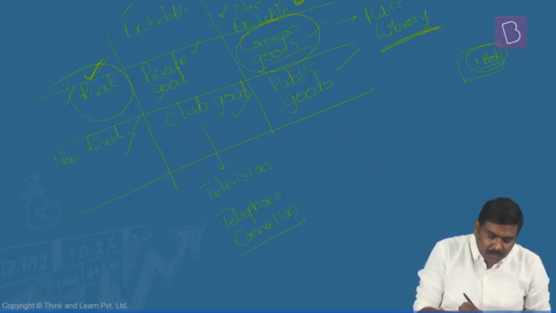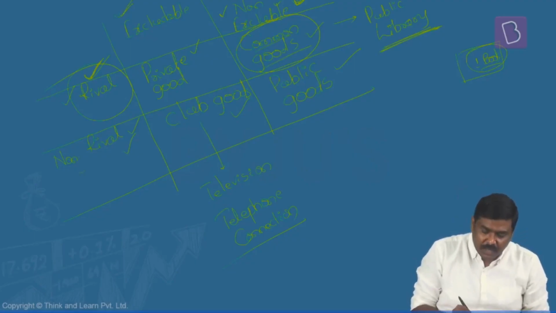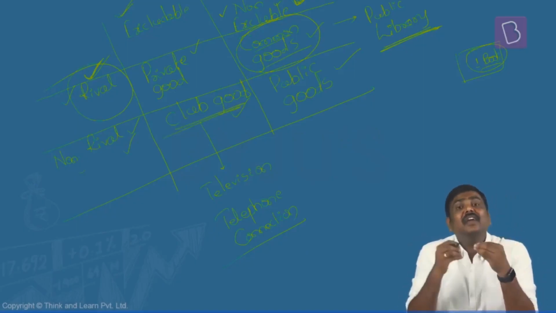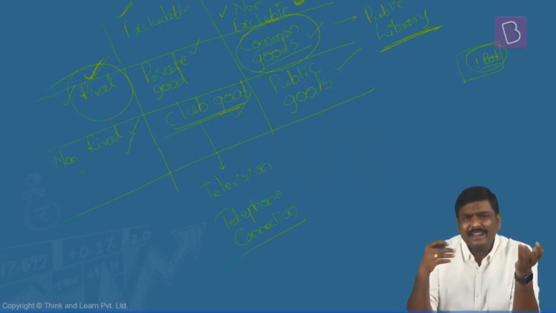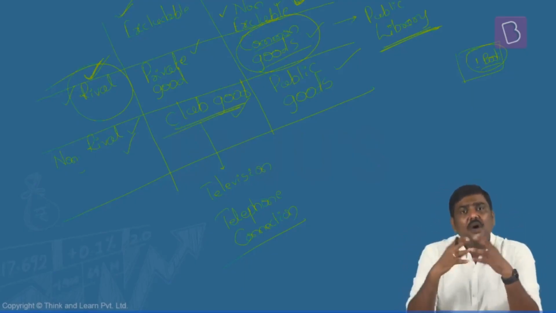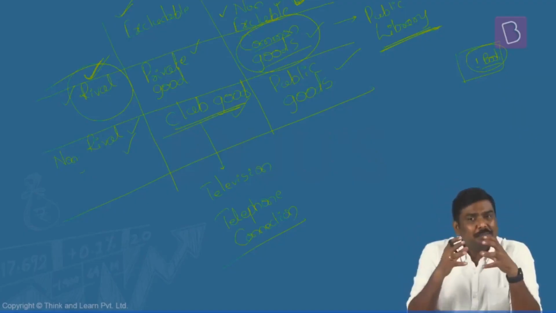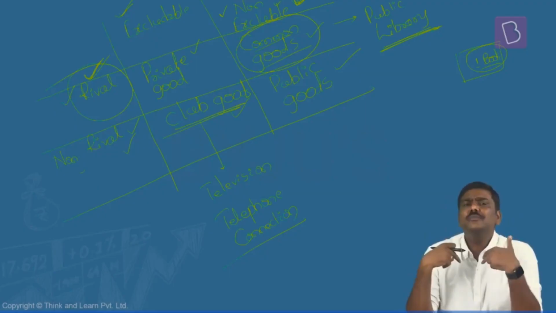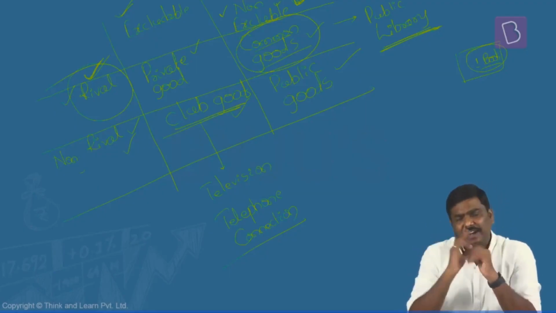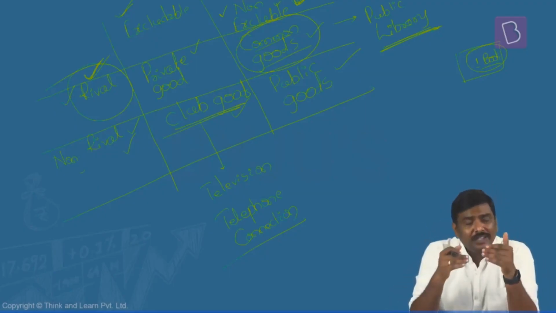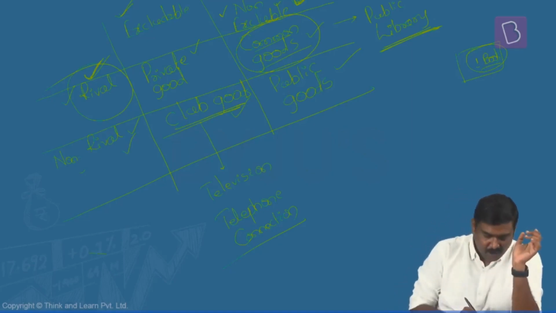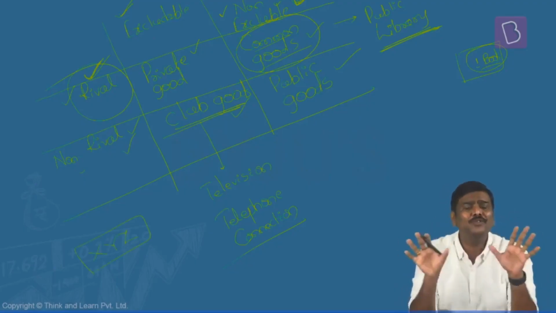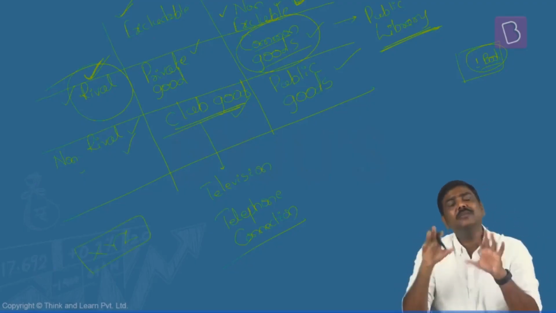Now, what about those particular goods which are non-rival as well as excludable? These are club goods. For example, let's say the TV connection that you have used. It could be Airtel connection, Tata Sky, whatever it is, or telephone connection that you are using. Now, can I simply say that when you are making a call, I can also make a call using the same service provider? If both of us have got the connection, let's say being provided by one telephone service provider XYZ, whatever the name of the company, don't worry. When you are making a call, I can also make the call.